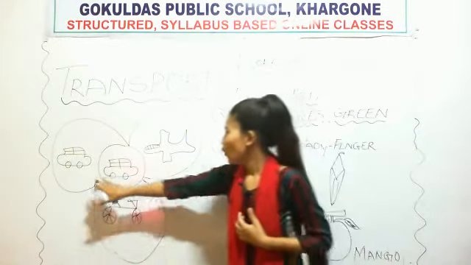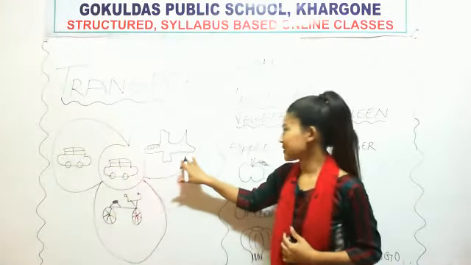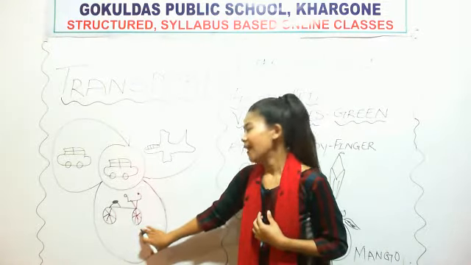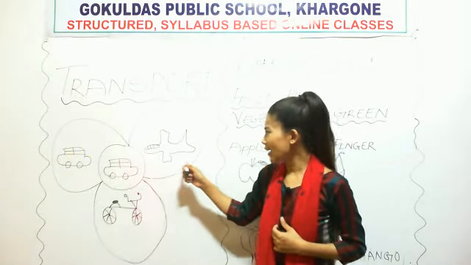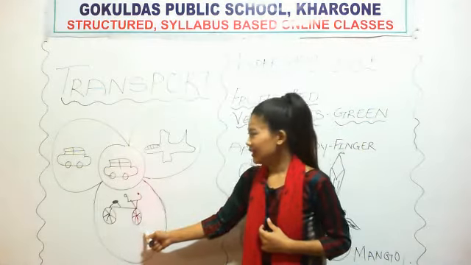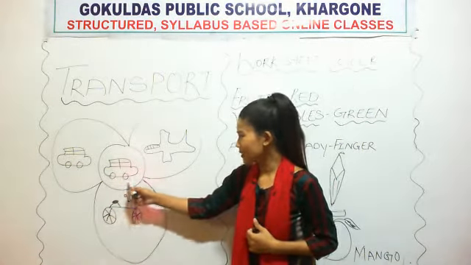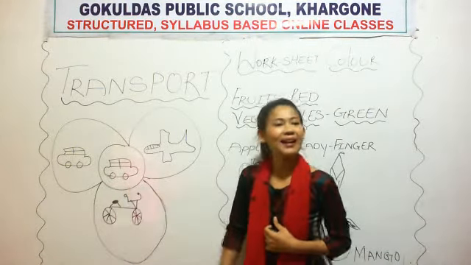See, what is this? This is a car. What is this? This is an aeroplane. And what is this? This is a cycle. We have an aeroplane, cycle and car. What is in the middle?